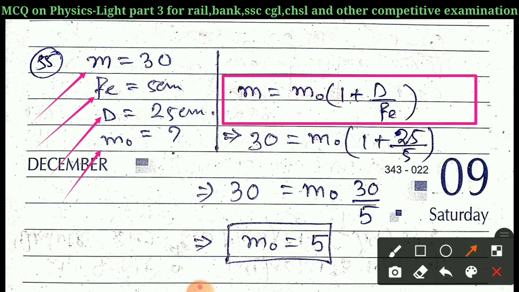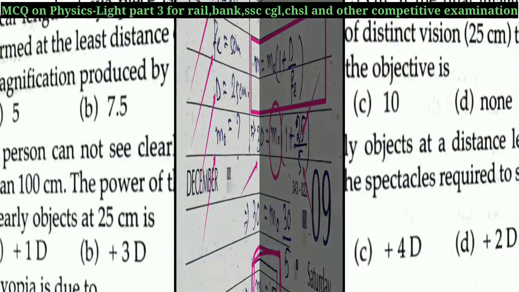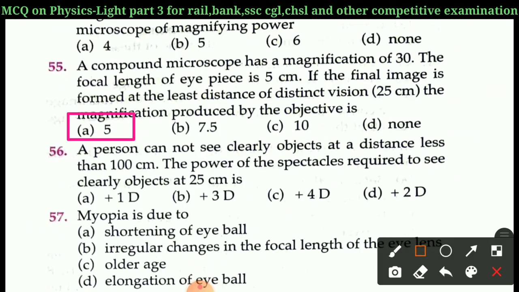Now M is given as 30, M naught we have to find, D is 25, and FE is 5. Putting the values and calculating, we find that M naught is equal to 5. So right answer of question 55 is 5.